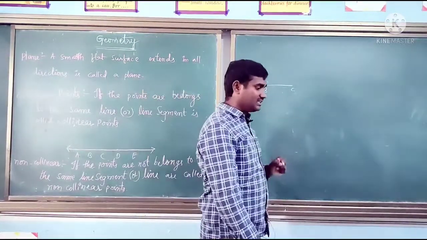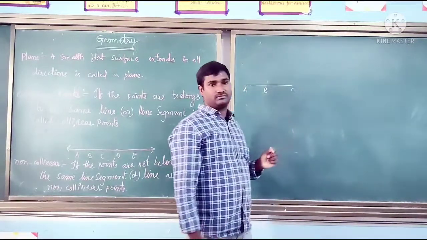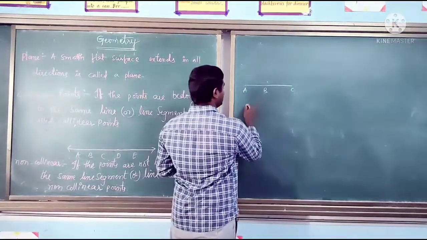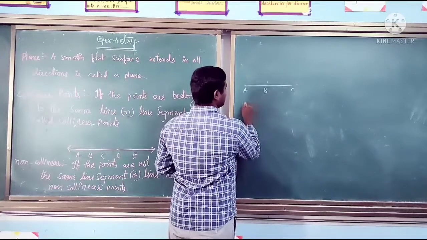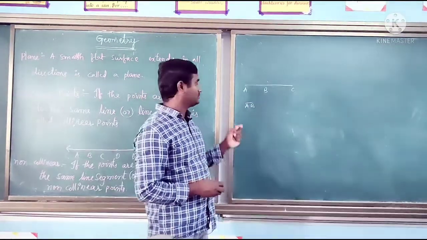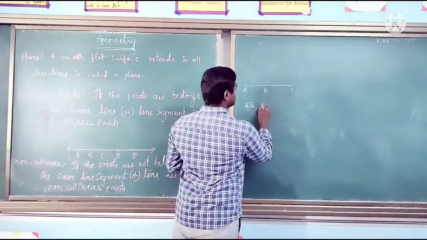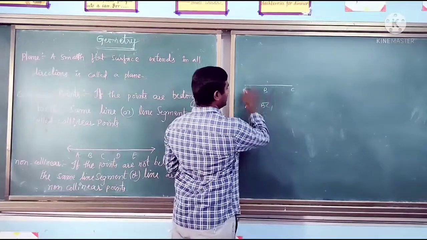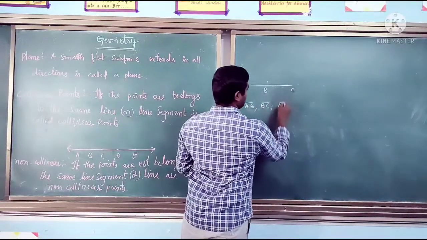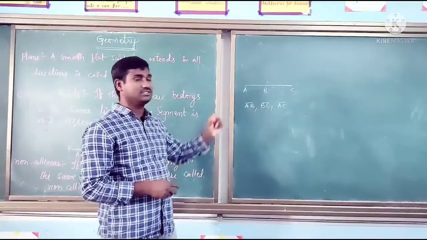By using this, how many line segments can be written? AB is one line segment we can write, and BC also one line segment, and AC. Can you write any other line segment? No. So these 3 only.